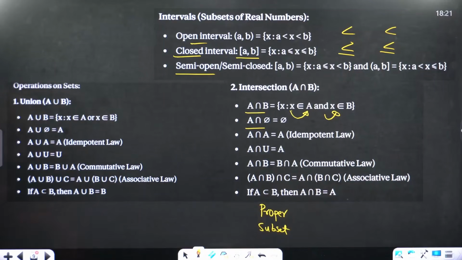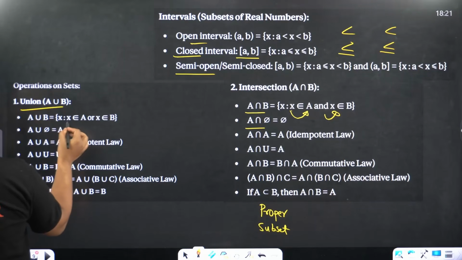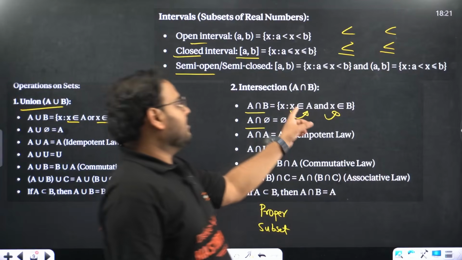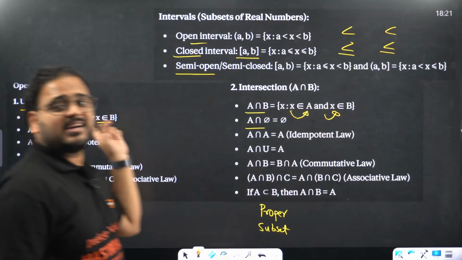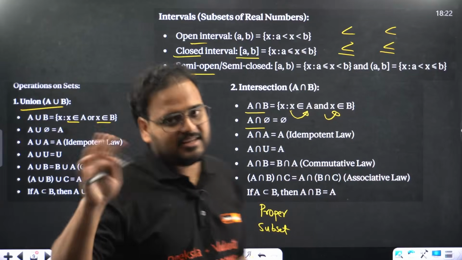Operations on sets. Union. Same way. This is the property for all X. This means X can belong to either A or B. That was and. Check here. It has to belong to both. In this case, either of A or B. A union with the null set is A. A union with the null set is always A.